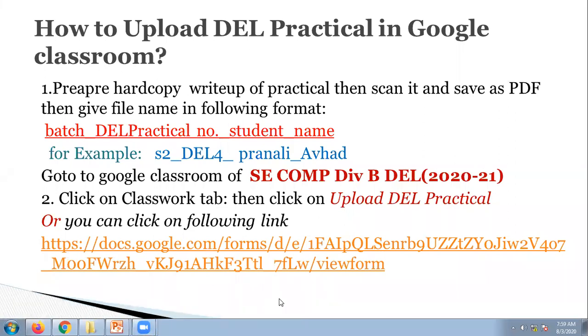So for this practical, you make one notebook. Practical also requires one notebook, and theory also requires one notebook.